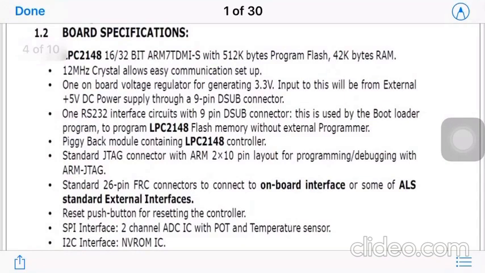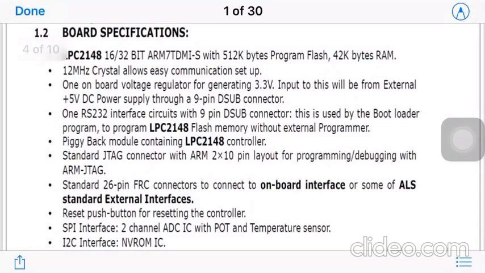Now this JTAG is nothing but an industry standard which is used for testing purposes. So once we are done and the PCB is ready, if you want to test whether it is working or not, that connector is provided so we can test it. So for testing purposes this is provided.